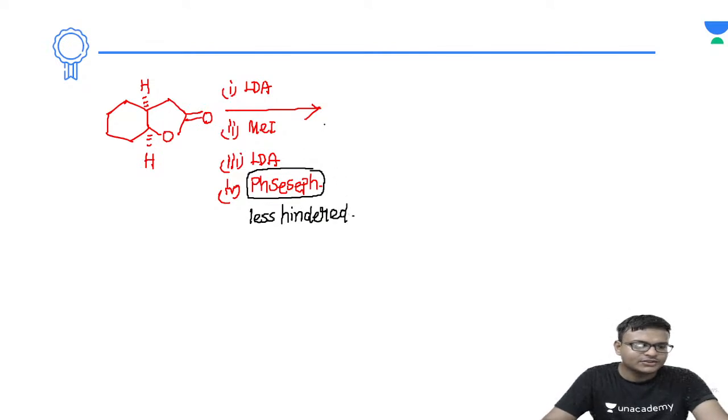Are you understanding the shortcut? We make the shortcut this way because in the examination we will not get that much time to solve all of the parts directly, right? So selenium phenyl will be below the plane, and so methyl will automatically be coming above the plane. Selenium, and here is a phenyl group.